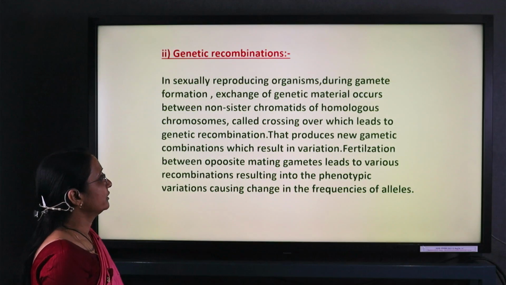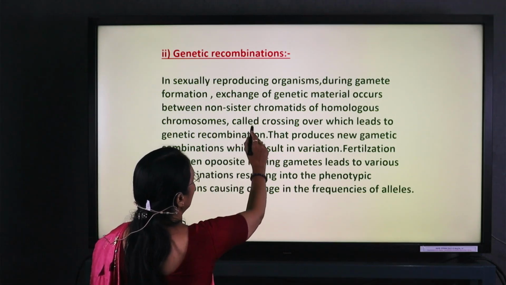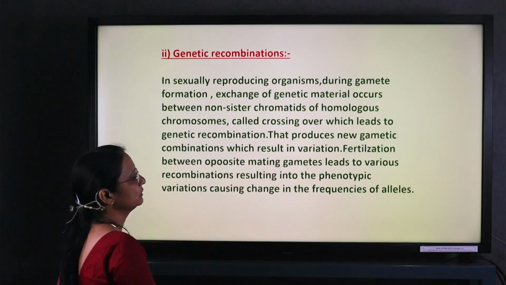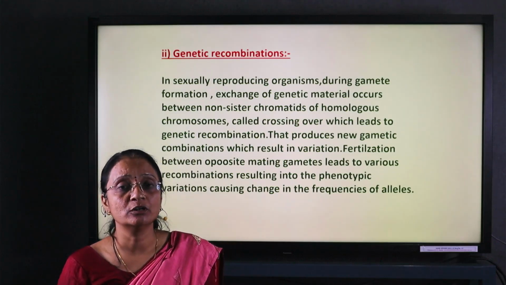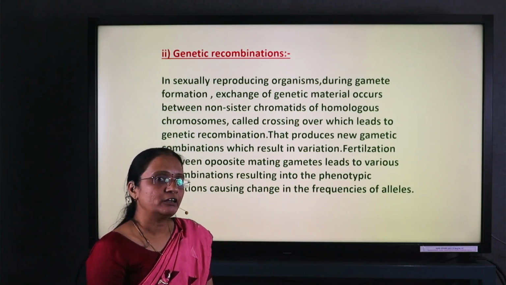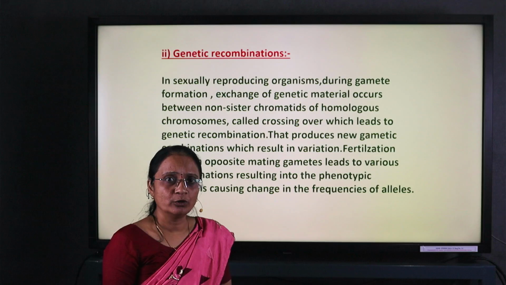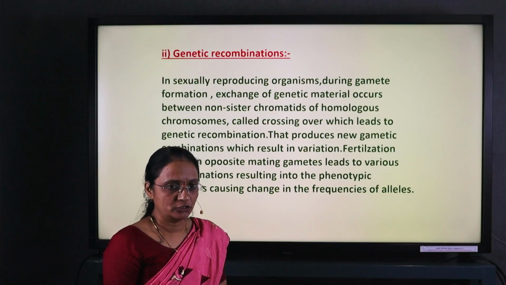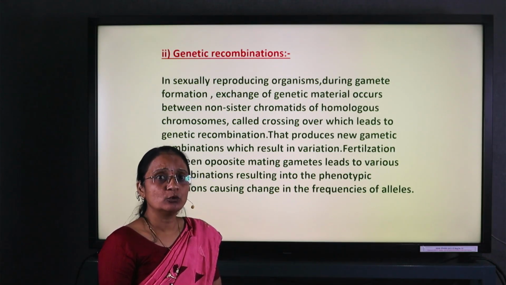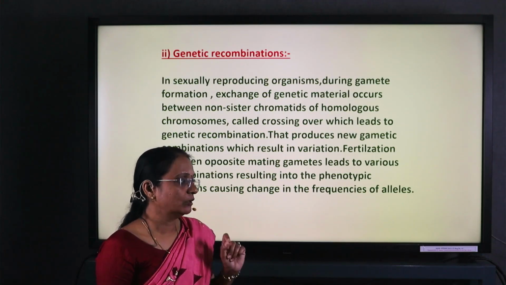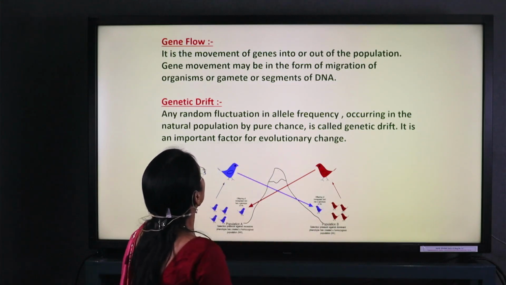In sexually reproducing organisms during gamete formation, exchange of genetic material occurs between non-sister chromatids of homologous chromosomes, where crossing over takes place in the pachytene phase of meiosis I, and in that phase genetic recombination, exchange of genes, takes place. Therefore there is 50% new combination and 50% parental combination. DNA never passes on the original set; it is always the replication process, and the newly formed set is transferred.